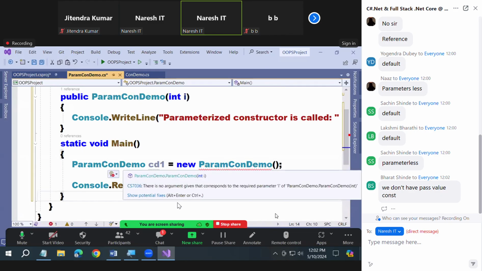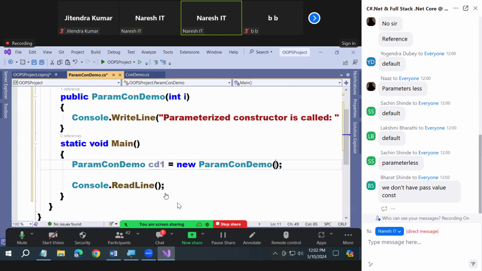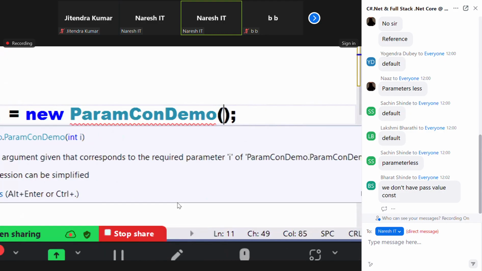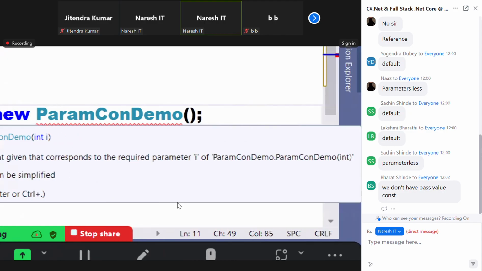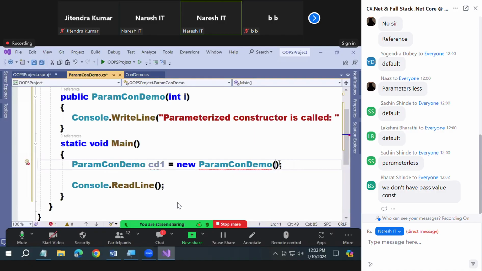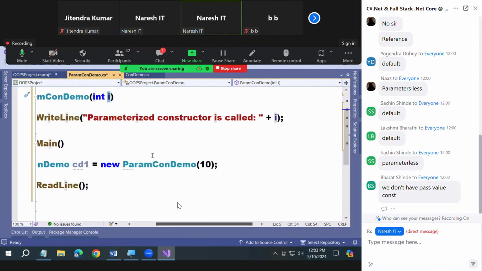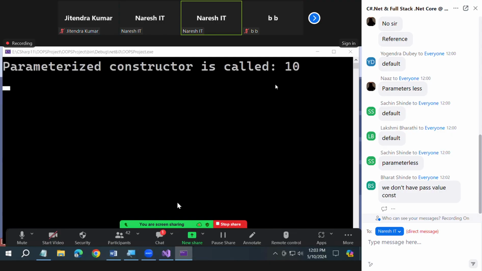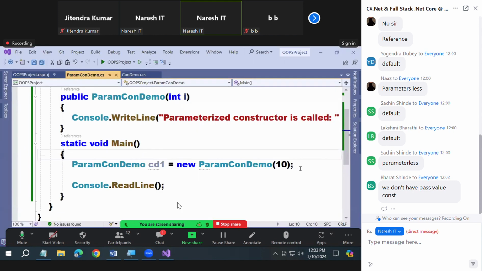So what should I do? Pass the value. See what the error is: you did not pass any parameter value. Now let me pass a value. I'm passing 10. The value 10 goes to i, and it is printed for you over there. Are you clear or not?